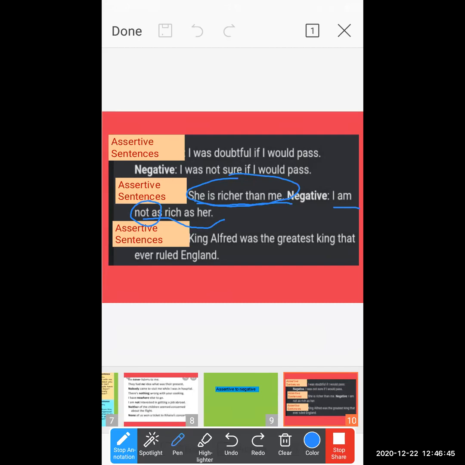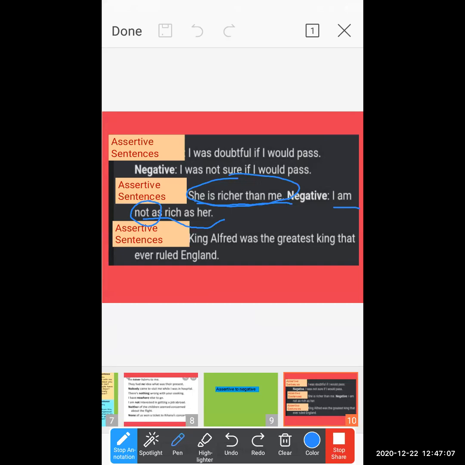All right, dear students. So when you transform the sentences, you have to observe particular words. In an assertive sentence, you cannot find not, never, no, because they show the negative sentence.